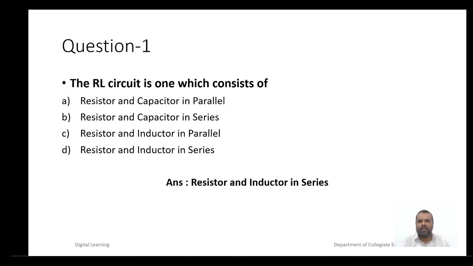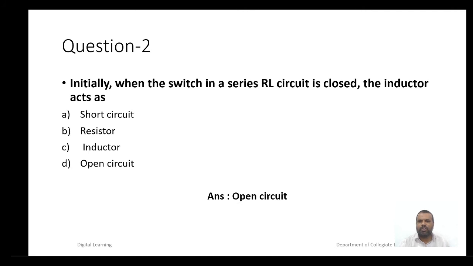The correct option is resistor and inductor in series. Question number 2. Initially, when the switch in a series RL circuit is closed, the inductor acts as: A, short circuit; B, resistor; C, inductor; D, open circuit. The correct option is open circuit.